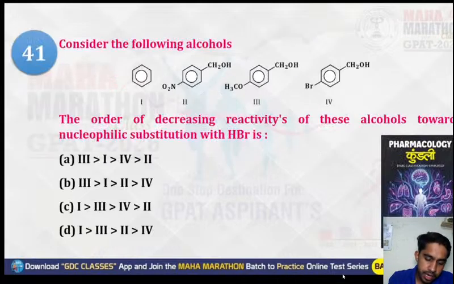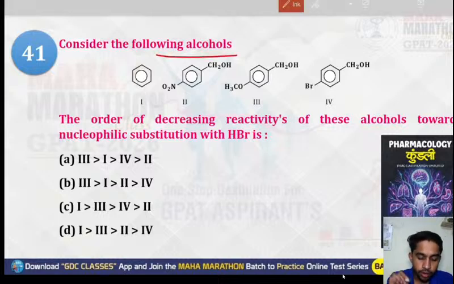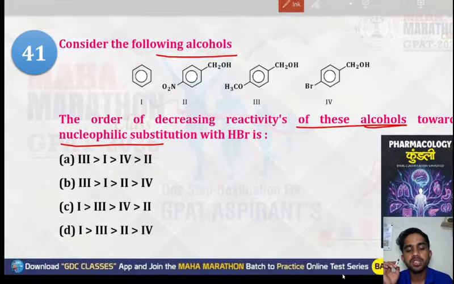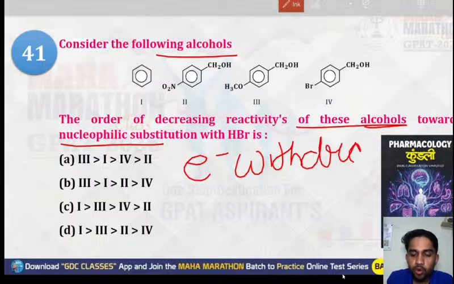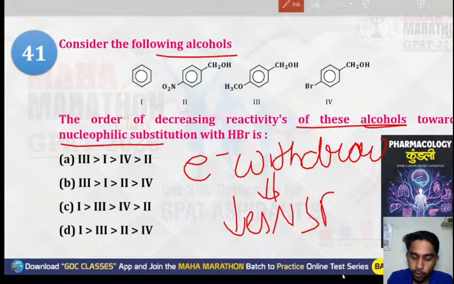Next question: consider the following alcohols, the order of decreasing activity of these alcohols toward the nucleophilic substitution reaction with Nu. Nu means nucleophile, and a nucleophile, we know, is electron rich. So if there is any electron withdrawing group, it will decrease the nucleophilicity. If there is an electron withdrawing group, they will decrease it.